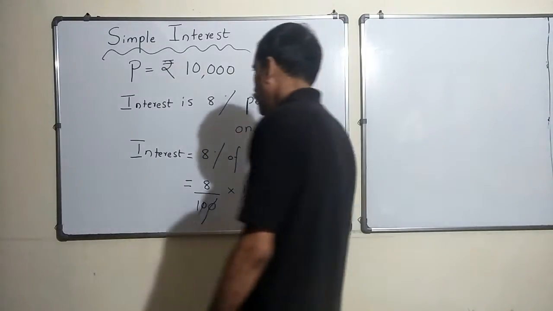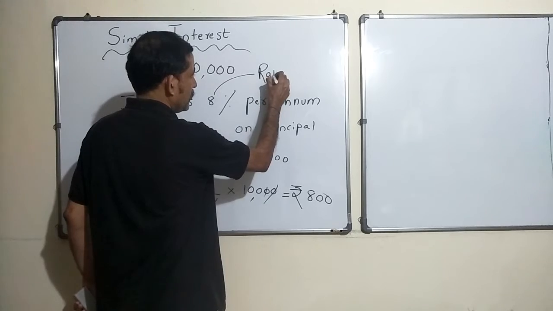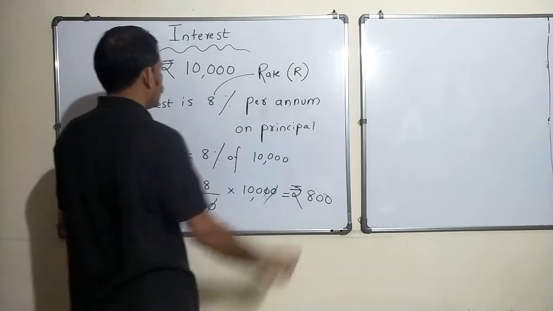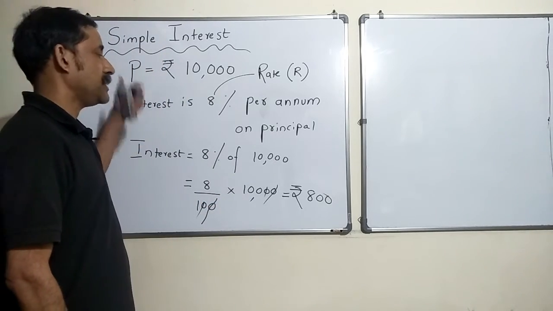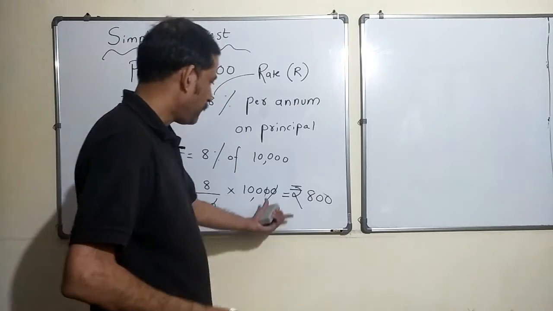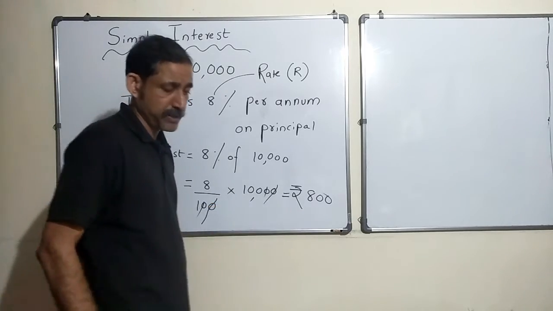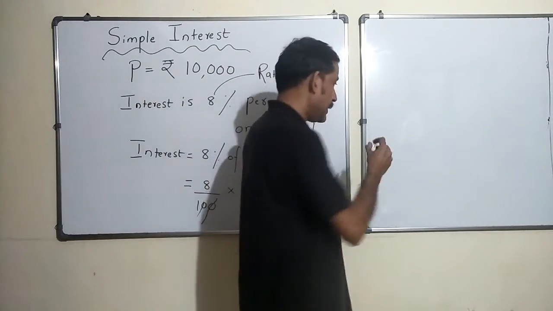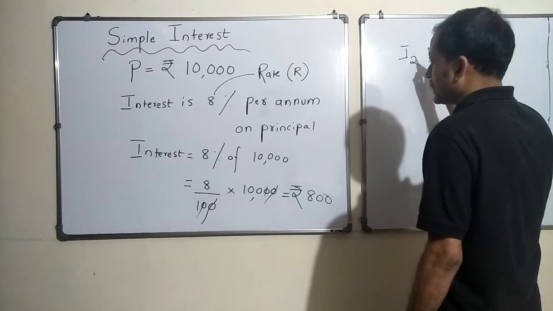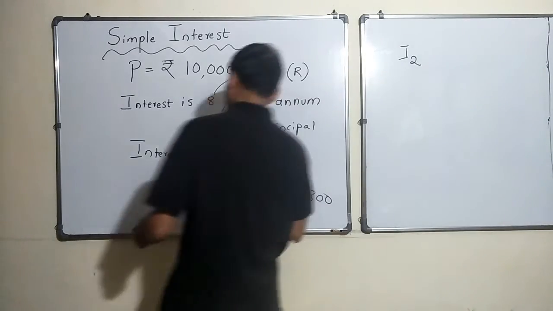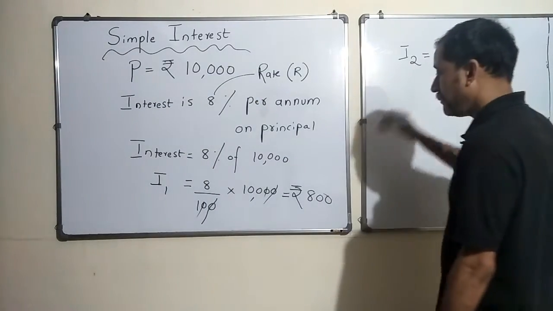So what is this 8%? It is the rate of interest, denoted by R. 10,000 is the investment that I am making. It is the principal, denoted as P. If I keep the investment for 1 year, at the end of 1 year, I get 800 rupees. If I keep it for 2 years, this is the interest in the first year, I1 is 800. Interest in the second year will again be rupees 800.